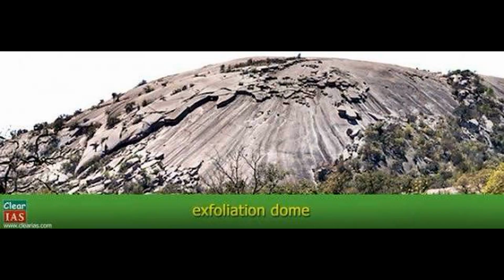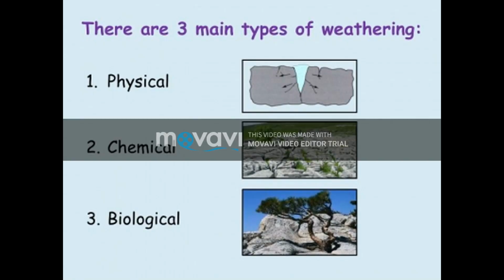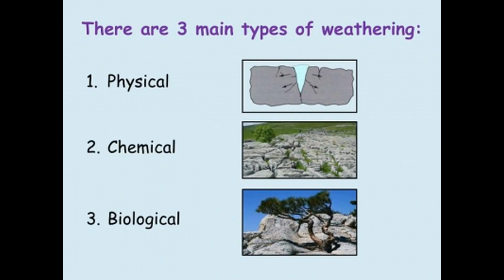Now we'll see about types of weathering. There are three types of weathering: physical weathering, chemical weathering and biological weathering. Now we'll see one by one, starting with physical weathering.